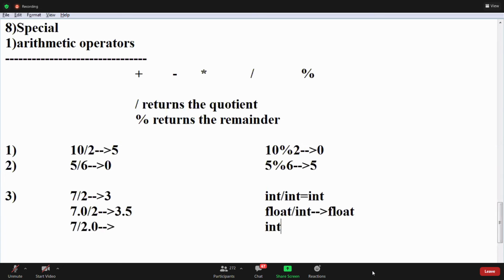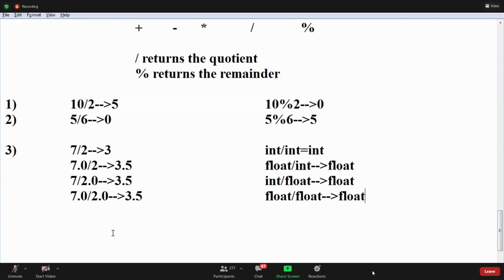Are you following, guys? Int by integer is integer. Int by float is float. The last value, 7.0 by 2.0, is valid and gives 3.5. Float by float is float. These are the rules. If you want a decimal value, at least one value should be float, guys.